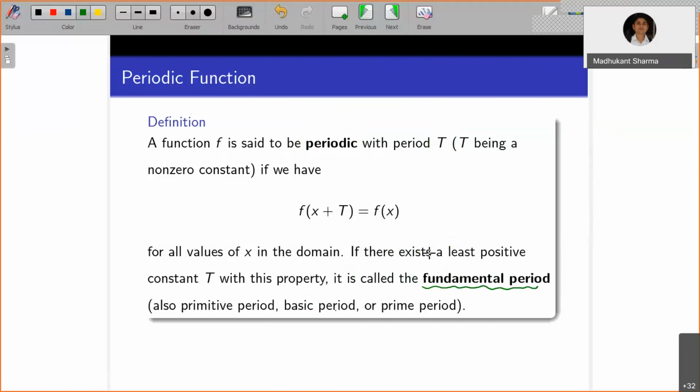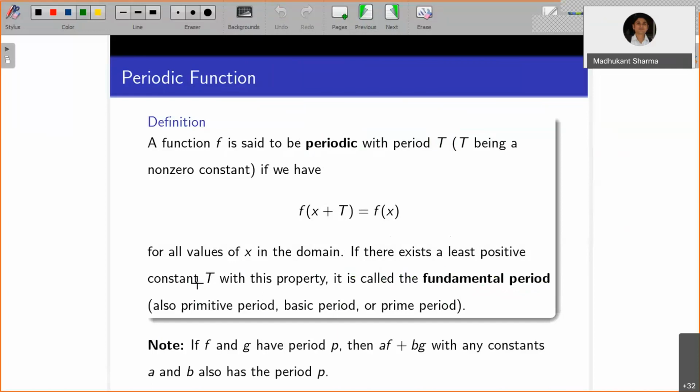It is very clear from here that there is a least positive constant, which makes it clear that we are talking about the smallest among them. If you have two functions f and g, and they both share the same period p, then their linear combination will also have the same period. That can be shown by using linearity.